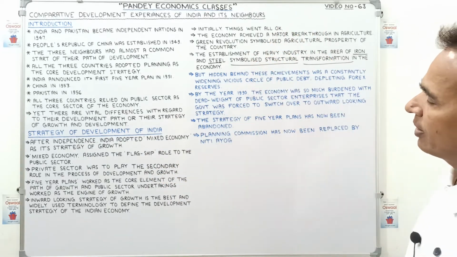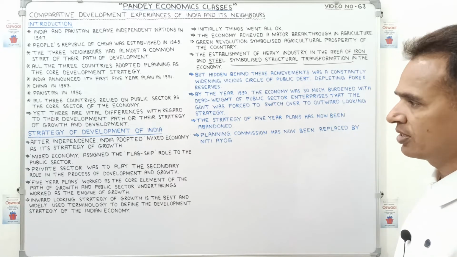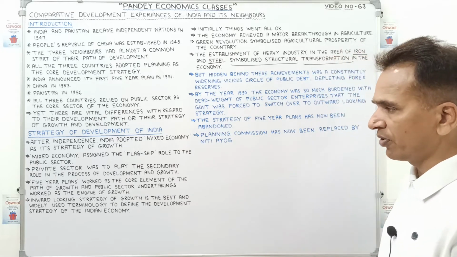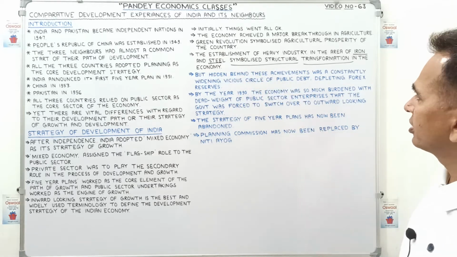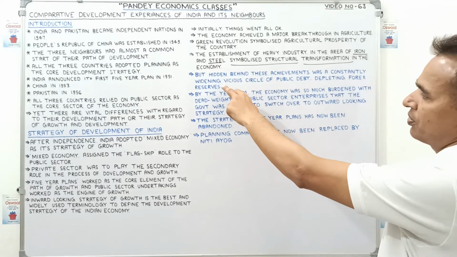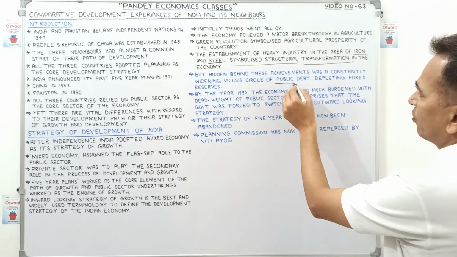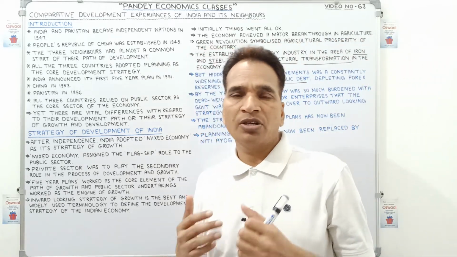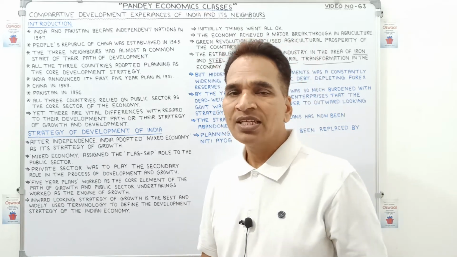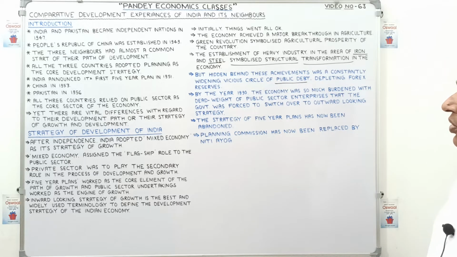But after that, what happened? I have written with blue marker, children. We will discuss some dark points of these 5-year plans, or strategy of development of India, adopted from 1951. Hidden behind these achievements was a constantly widening vicious circle of public debt. Public debt means, children, debt of the government. When government expenditure is increasing and revenue is reducing, it means government expenditure is more than government earning or government revenue. So hidden behind these achievements was a constantly widening vicious circle.